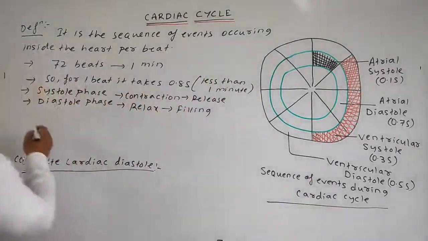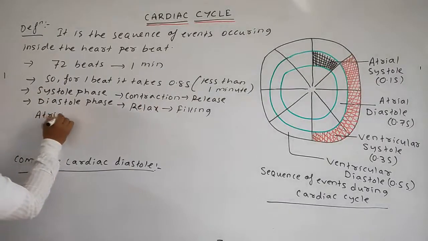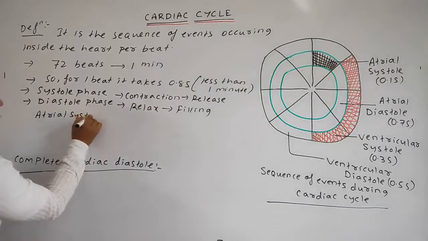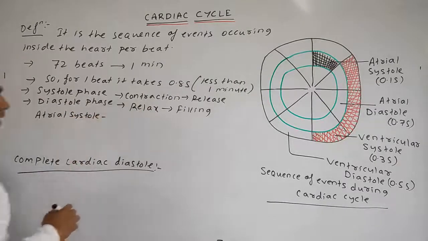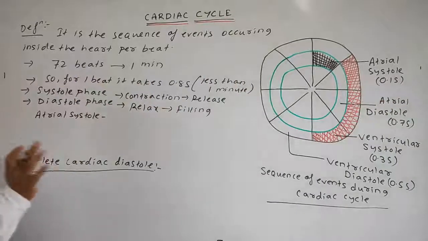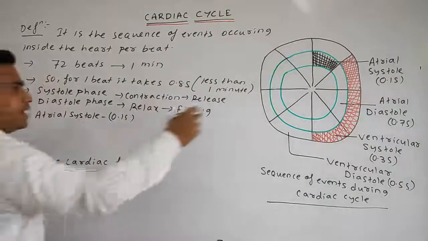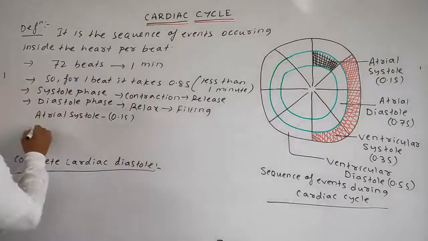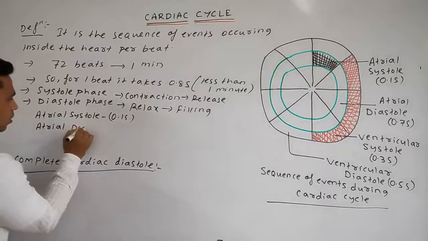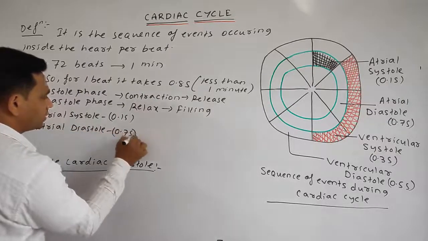Okay, so the atrial systole is carried out for 0.1 second. I'll make you understand the whole concept, don't worry. Atrial diastole occurs for 0.7 second.